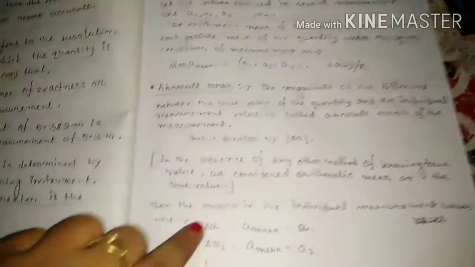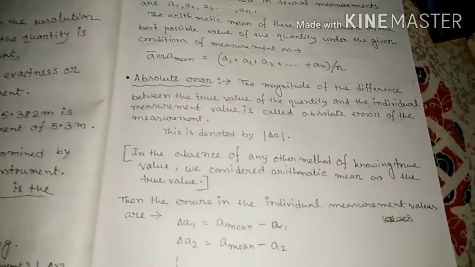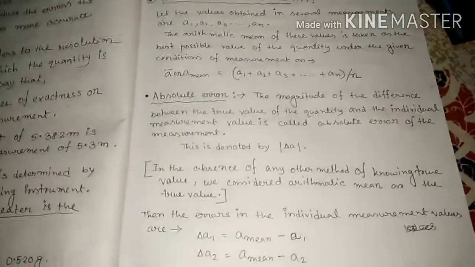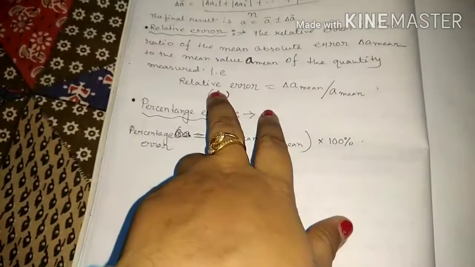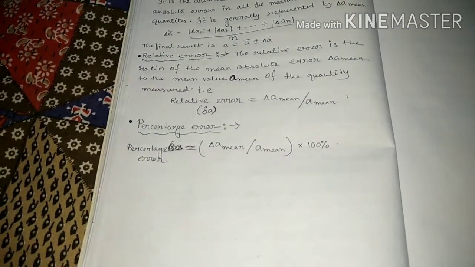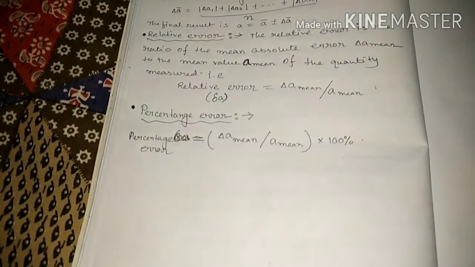Then mean absolute error: add the values of absolute error and divide by n, because n quantities are there. Then the relative error is the ratio between the mean absolute error and the mean value, that is the true value of the physical quantity, denoted by small delta A. If we multiply the relative error by 100, we get the percentage error.